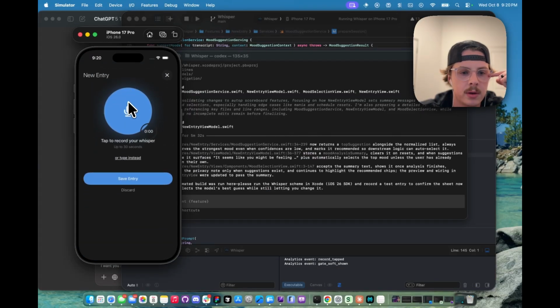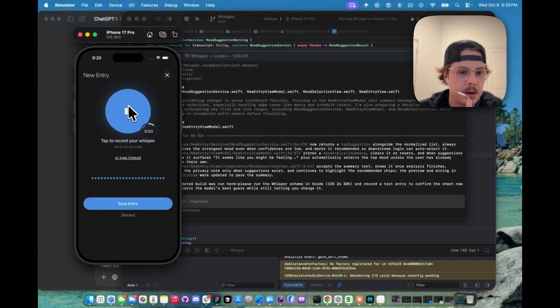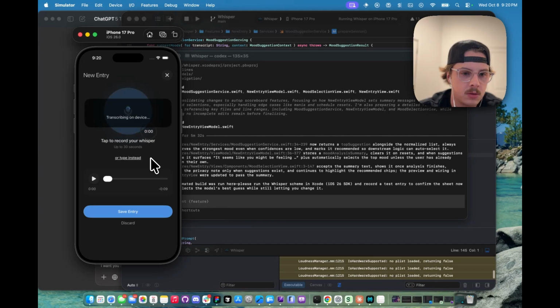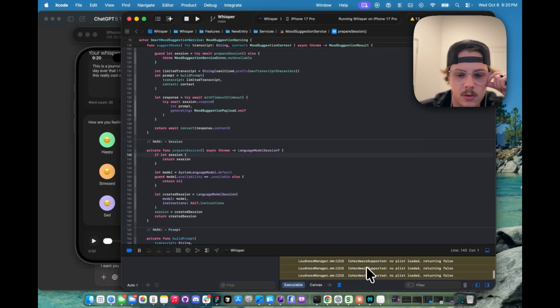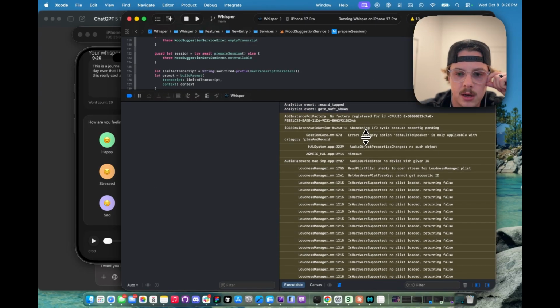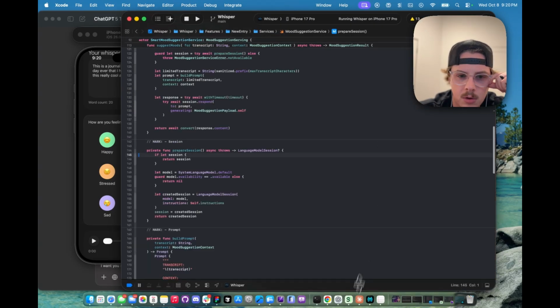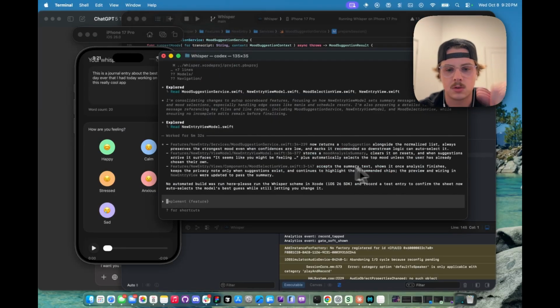Okay, so let's record a new entry. This is a journal entry about the best day ever that I had today working on this really cool app. So I stop, we transcribe. It's finding our mood. Still, a selection was not made, so we need to figure out why that is. I'm going to check here if there's any obvious errors. Nothing that I can see directly related to the foundation models. And so I need to ask what is going on.